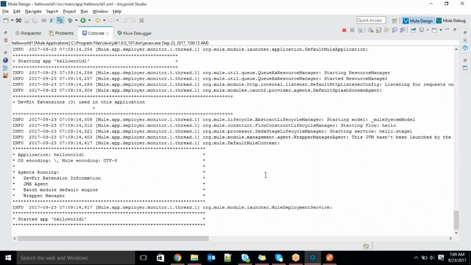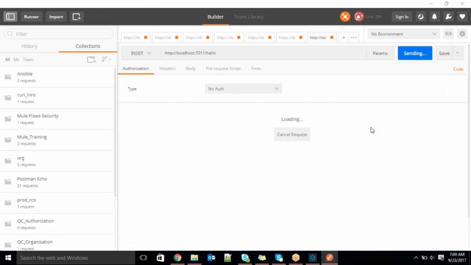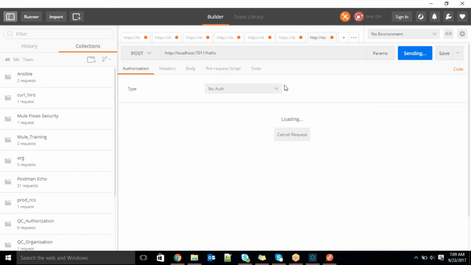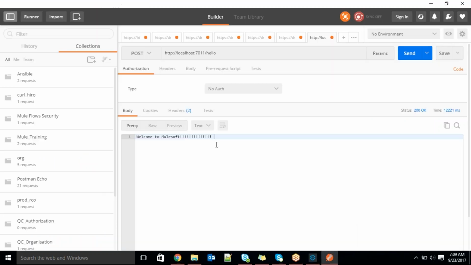Now it redeployed successfully. Now I'll try to hit the request, guys. Observe here, now I got the request. But still I'm passing POST, and I'm not posting any information. We'll see, I will try to post something. Okay, so let me try to post some information. So here it's a POST, right?